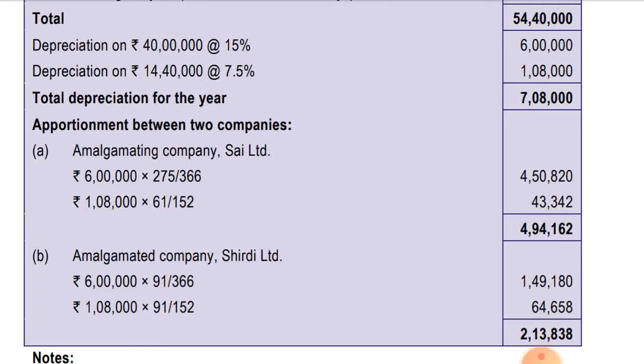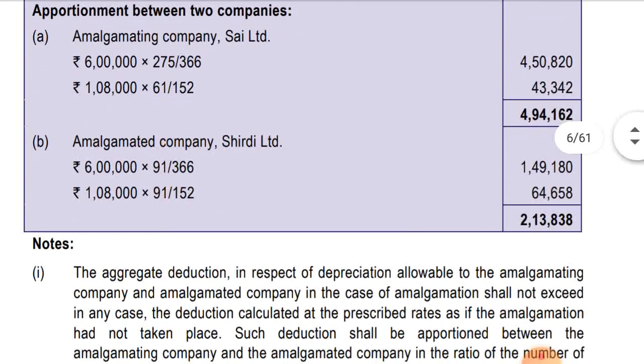So in the hands of the amalgamated company, total depreciation comes to 2,13,838, and in the hands of the amalgamating company, total depreciation comes to 4,94,162. Okay, let's see what the note says.